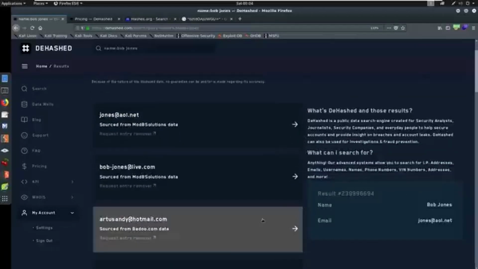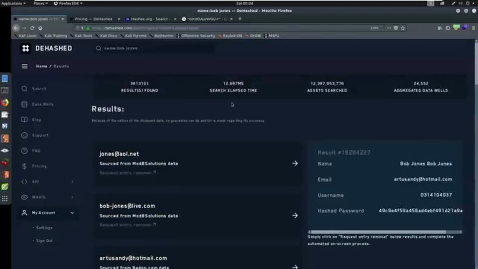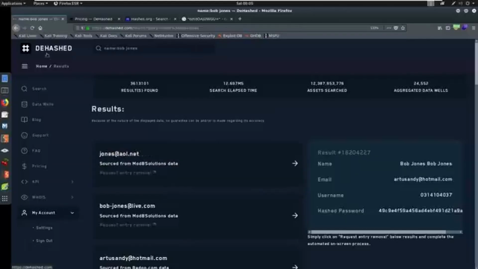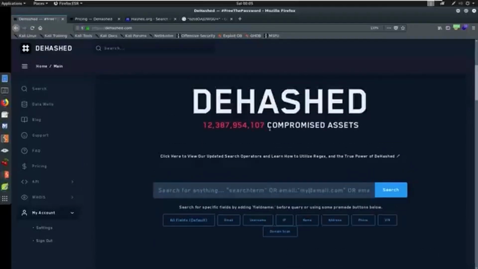This is a very common name. But you could see, if we're trying to look this down, we can start searching and adding operators in here and trying to see if we can figure out how to tie a username or something to them. So again, get your wheels spinning. Don't rely on just DeHashed, but just rely on thinking about this. This is the thing you should be thinking about. Again, DeHashed could go down tomorrow. But if you're thinking about it in the way that the credentials and the information can be interwoven, remember that red yarn again, that's really what I want you to take away from this.